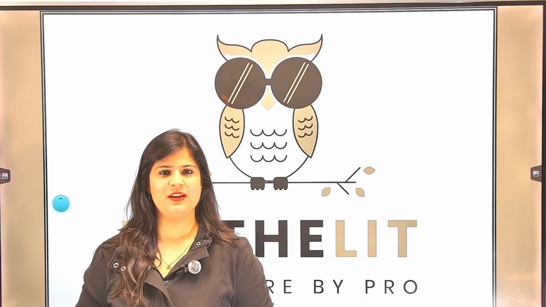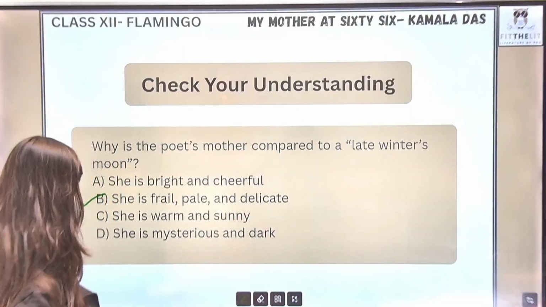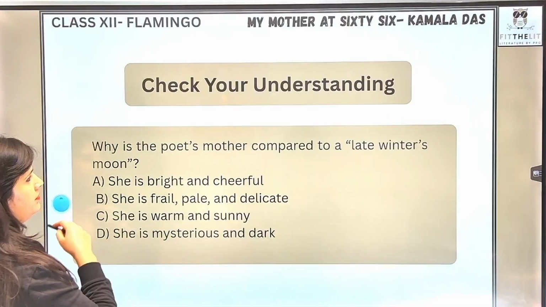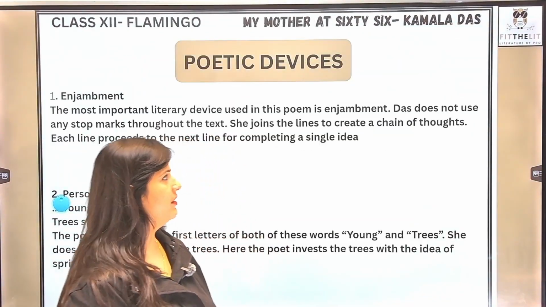Today we are about to begin with yet another poem included in your NCERT Flamingo. That is My Mother at 66. Let us move forward and discuss the poetic devices that are there in the poem.